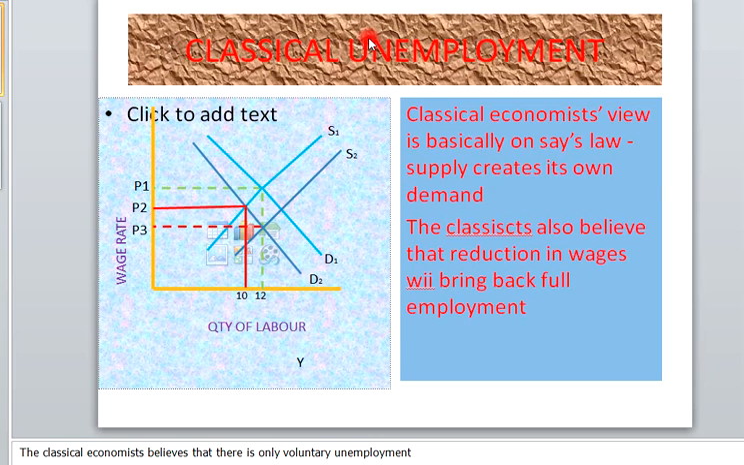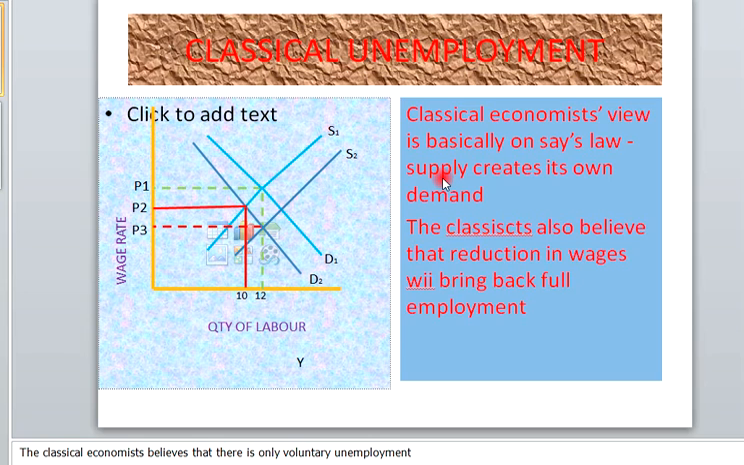And when you use all its resources, the output from this will also find ways to get its demand, because every economy has its own self-adjustment mechanism. That is, there is no way you produce in an economy that you do not have demand for it. And this view is basically based on Say's law. So the classical economists' view is basically on Say's law, which says that supply creates its own demand. Whatever you produce, there must be demand for it.